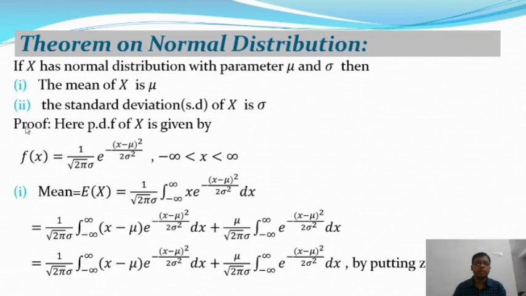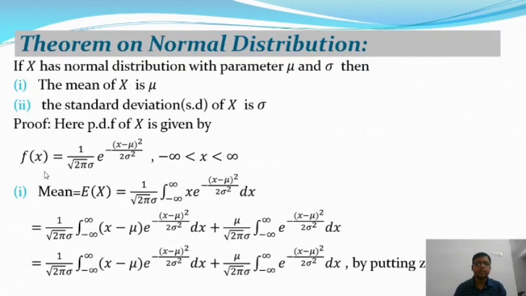Here is the proof of the theorem. The probability density function of X is given by f(x) = 1 by root 2 pi sigma e to the power minus (x minus mu) whole square by 2 sigma square, where x lies in the interval minus infinity to plus infinity. For the mean in the continuous case, this is the definition: expectation of X is equal to the integration over minus infinity to plus infinity of x into f(x) dx, where f(x) is equal to 1 by root 2 pi sigma e to the power minus (x minus mu) whole square by 2 sigma square.